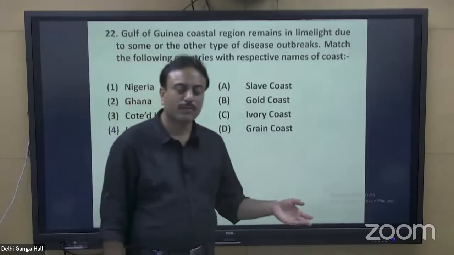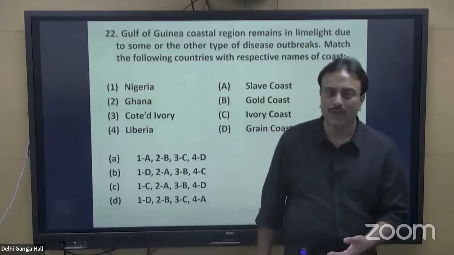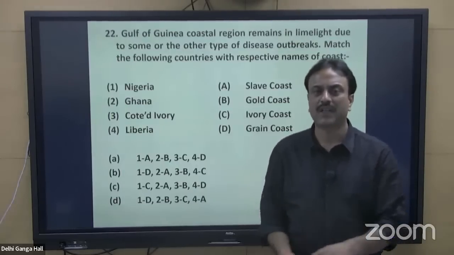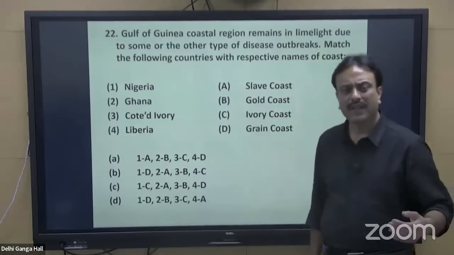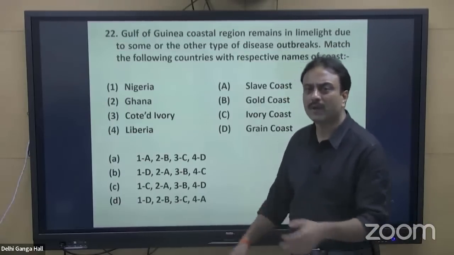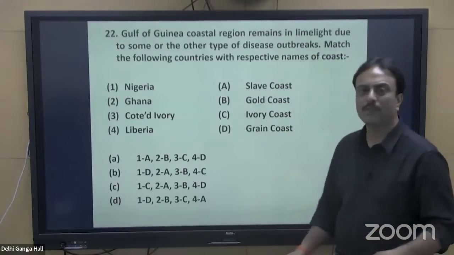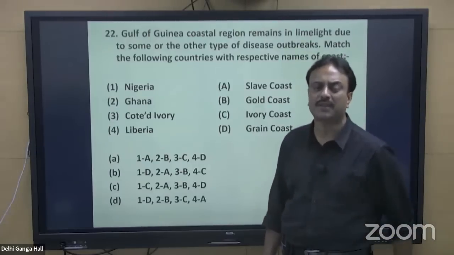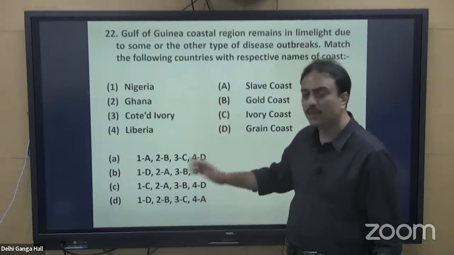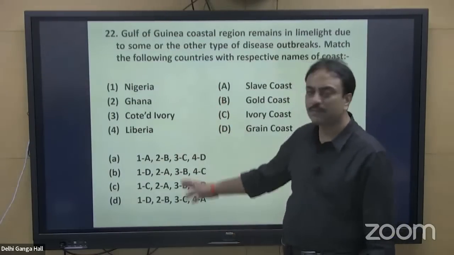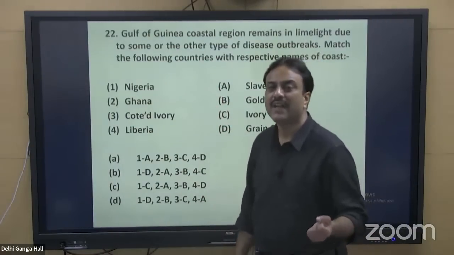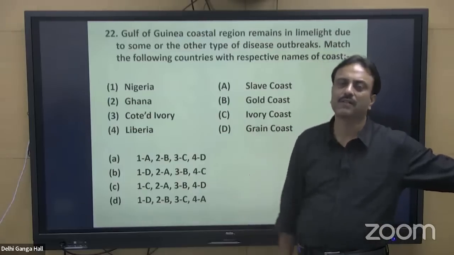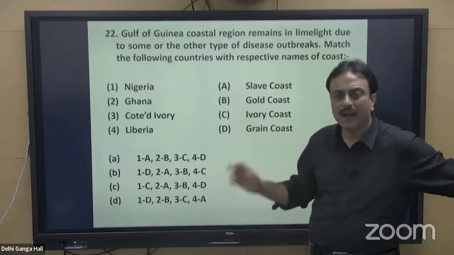There was a disease outbreak very recently, in Congo, Democratic Republic of Congo, in Gabon, Equatorial Guinea, that was in the newspaper within a month only. In the month of March only, there was an outbreak of a disease, due to which a number of people were dying. The fatality rate, of those who were hospitalized, was more than 90%. That was happening in this particular region. Why? Because this particular region is marked by very heavy humidity. So vector-borne diseases, zoonotic diseases, viral diseases, they are having an outbreak.